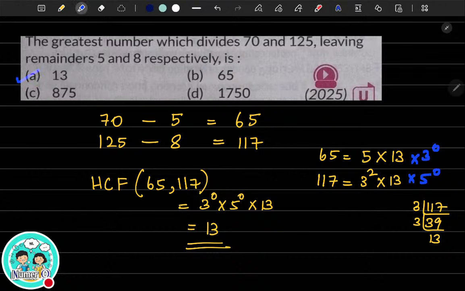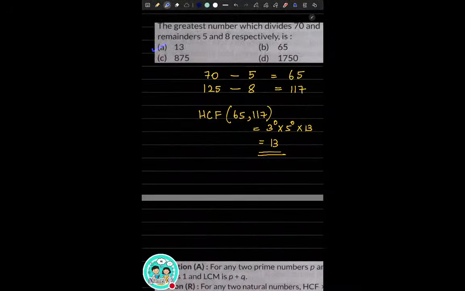Have you all got it? Yes. Now let us try to increase our speed a bit in the next question. Have you all completed? Can we move on to the next question?